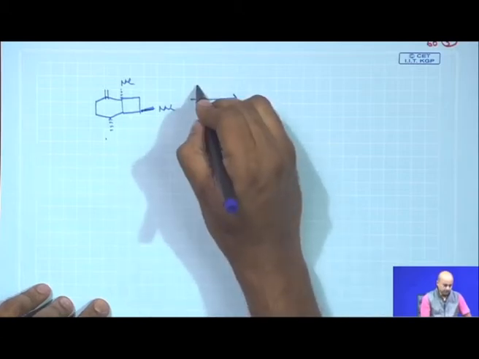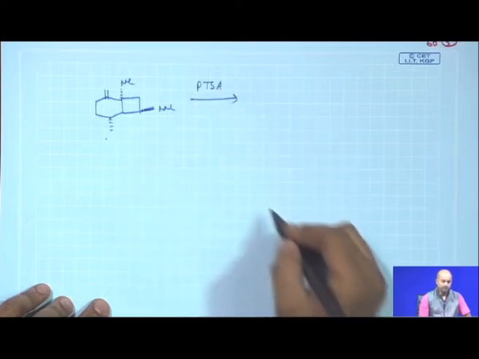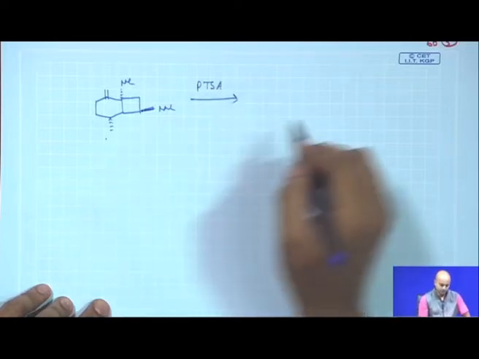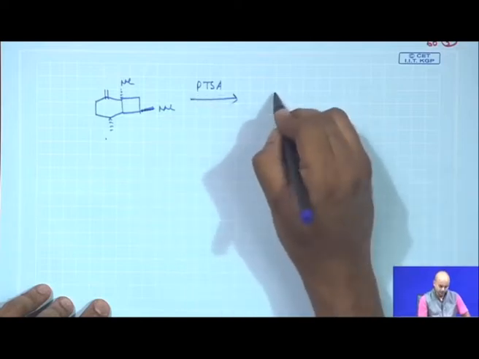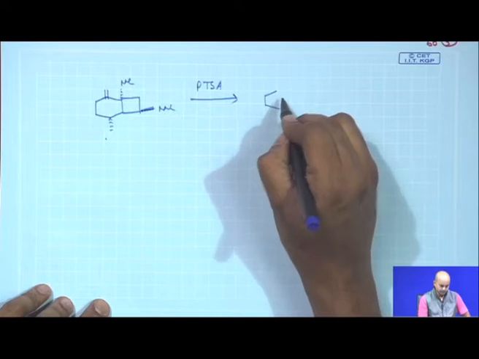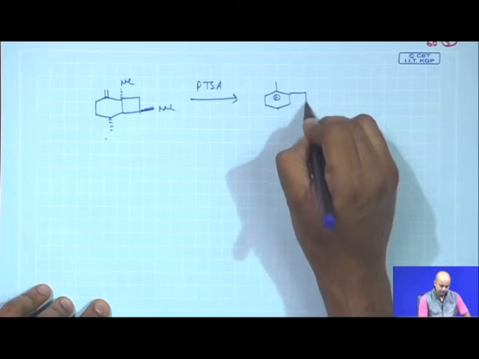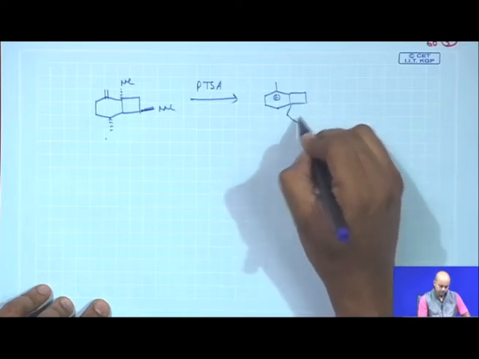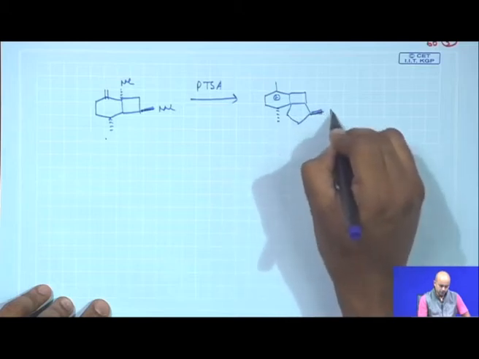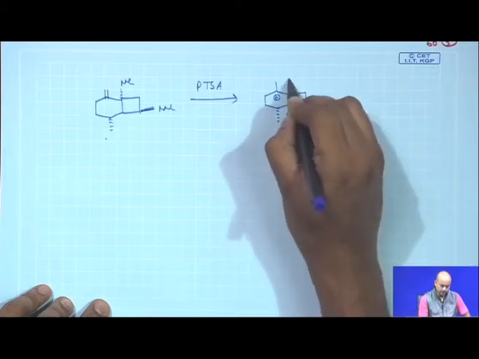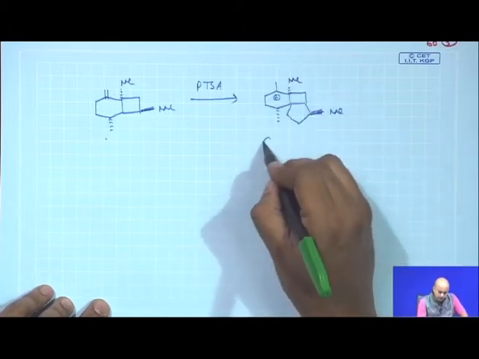So, this compound was just subjected to a little bit of simple acid, probably not too strong an acid, p-toluenesulfonic acid. It is found that initially you get this, methyl remains the same, all the relative stereochemistry remains similar. Now, what we just explained is a cyclobutyl carbinyl cation.